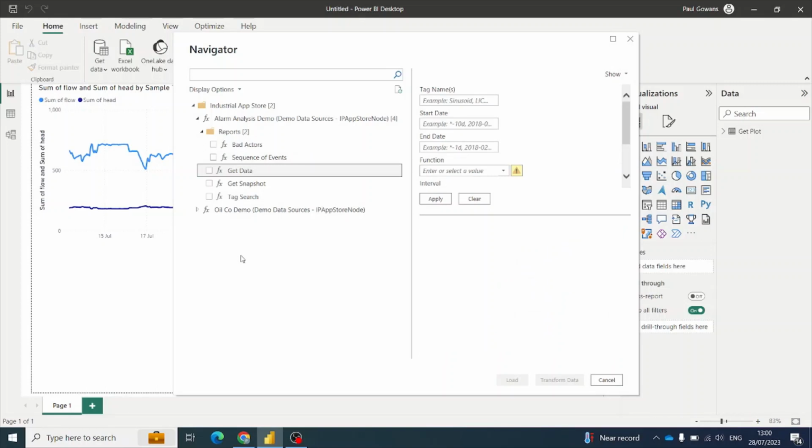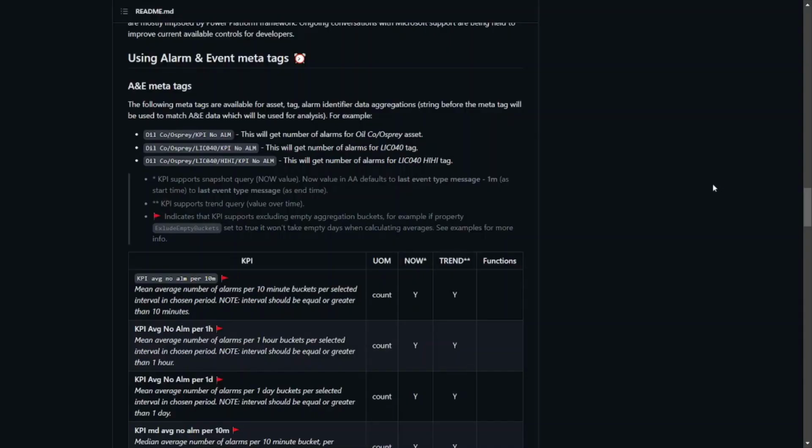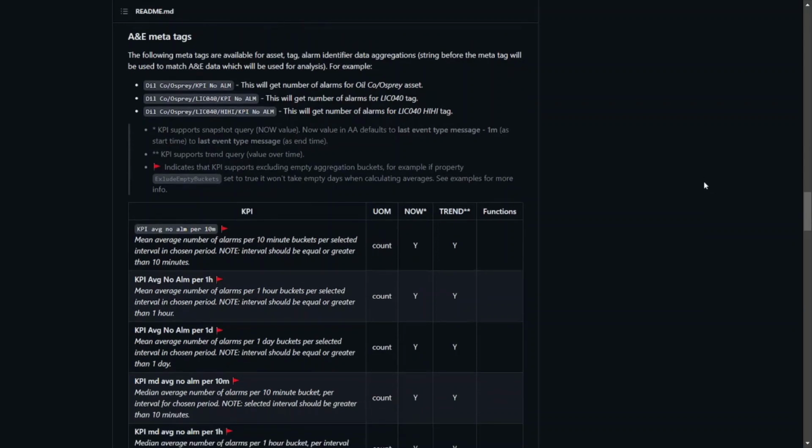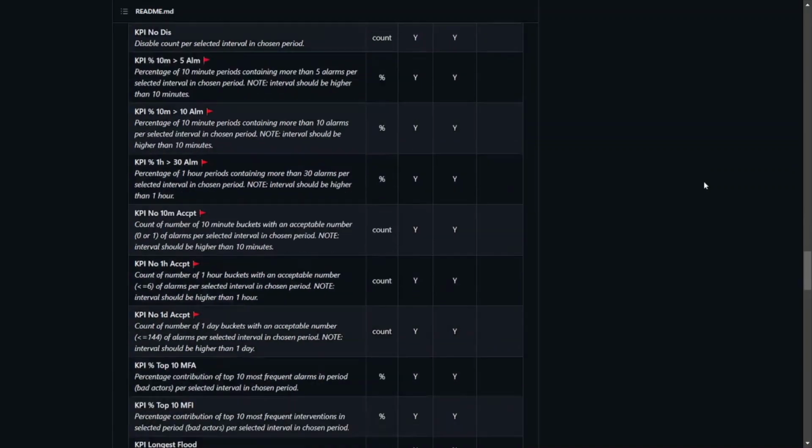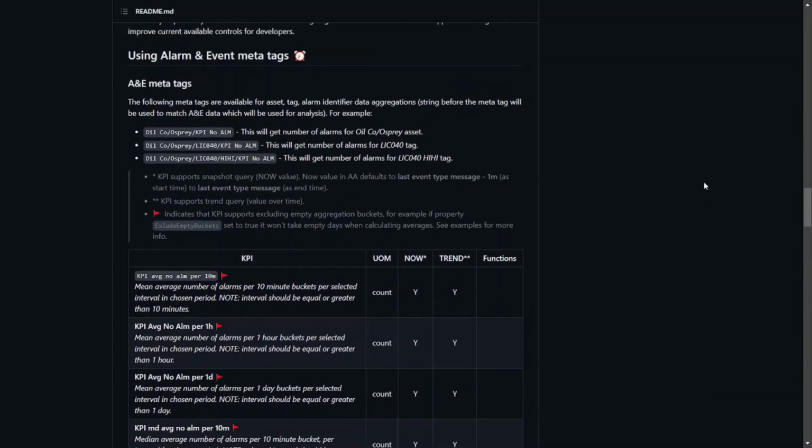Lastly, I'm going to show you the get data function. Now, the get data function is where you're able to get your KPIs for your alarm and events. This is through the use of meta tags, which I'm now going to show you on the GitHub page we have created. The GitHub page for our meta tags has all the KPIs available for use within Power BI, and some example ones up here.